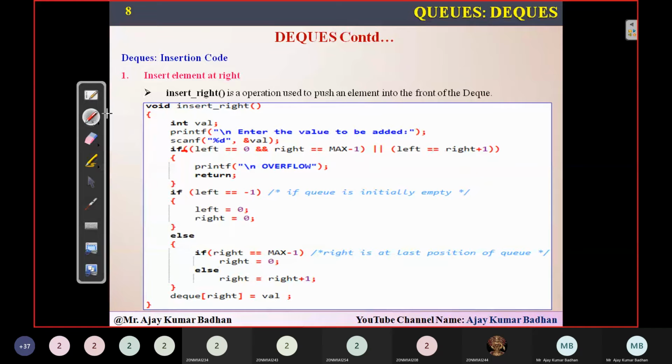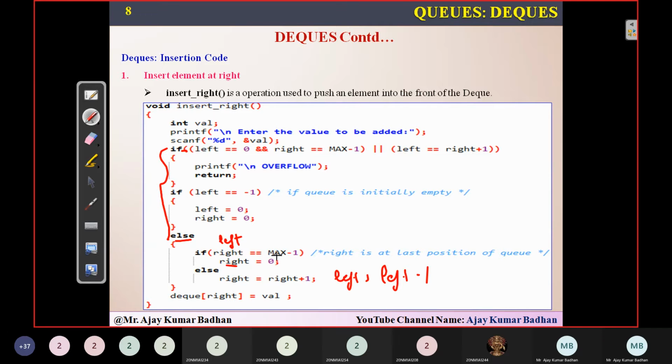Okay, so don't get confused here. The only thing you have to keep in mind is that these two logics will be the same. Only the else part will change. There we have checked the condition for left, and based on that we have assigned it. If left equals max minus 1, you make left equal to 0. Else, left equals left minus 1.